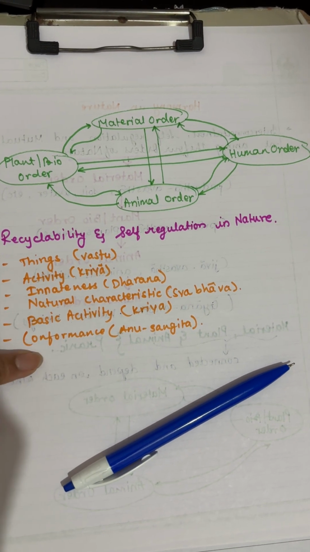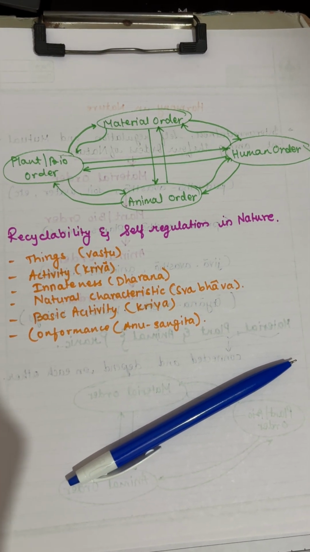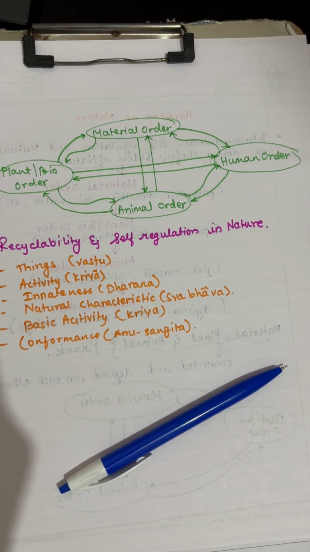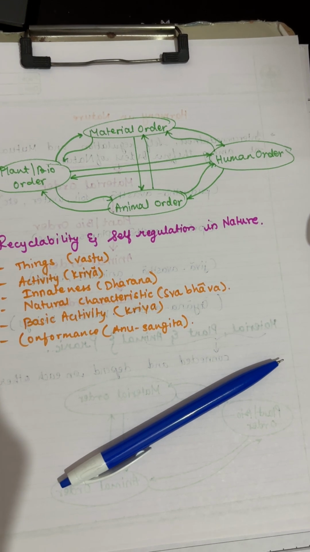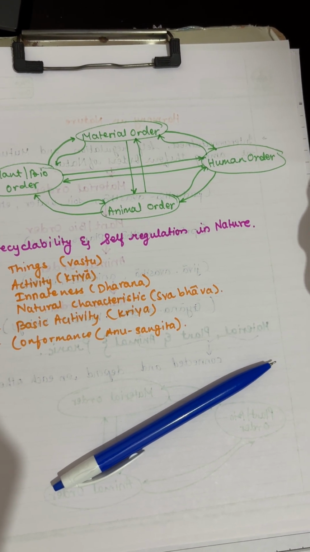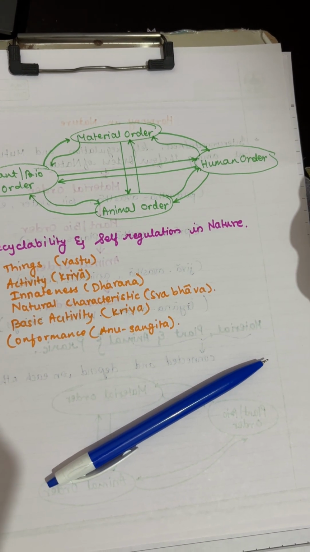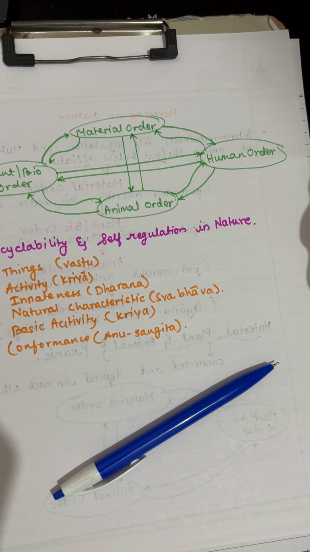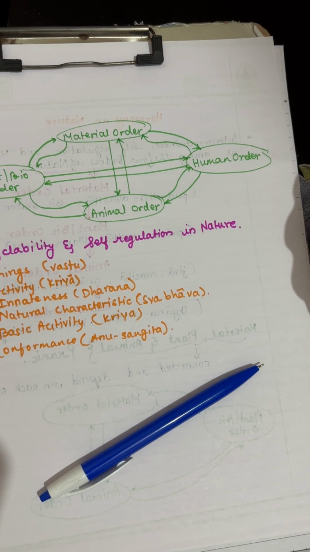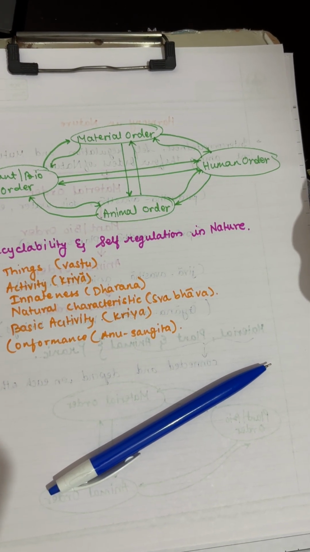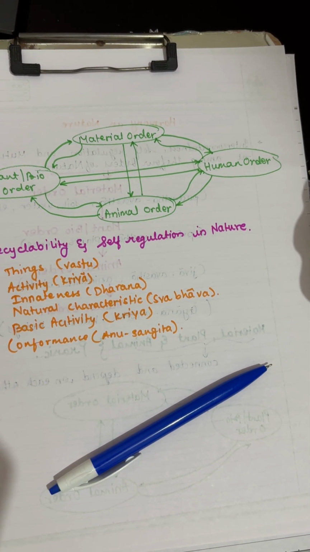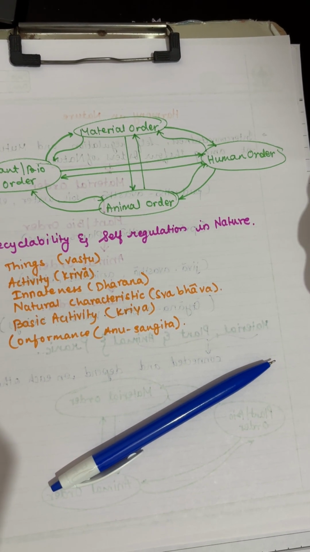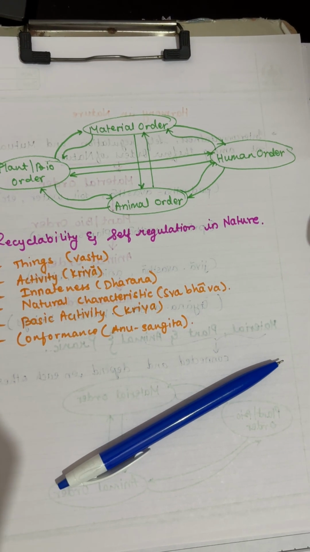Now next, let's look into conformance, that is anusangita. Each unit follows a principle of conformity which ensures its consistency within its order. Now let's see how it works in each order. In material order, every atom of a substance like iron adheres to the structure of the substance. This ensures consistency within material orders like gold, aluminum, etc. We can call this constitution conformance too.